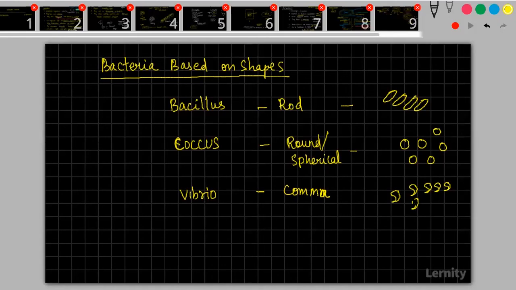It will look like a comma shape, like how you put a comma. Like this. Then you have spiral. Spiral is spiral in shape. Like this, it can be in spiral.